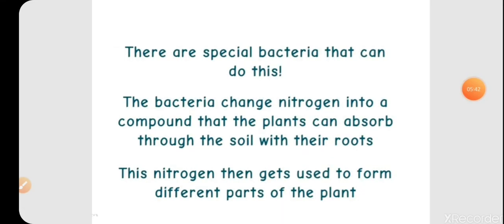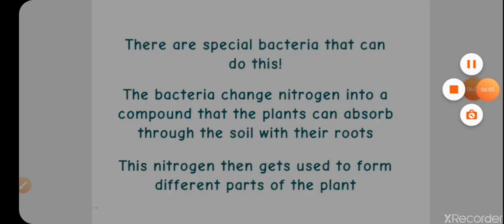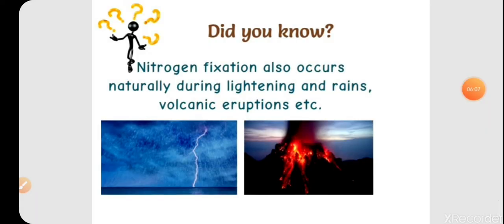So we have learned that there are special bacteria which can do nitrogen fixation. The bacteria change nitrogen into compounds that the plants can absorb easily to synthesize their proteins. This nitrogen then gets used by different parts of the plants for various functions. Also, nitrogen fixation can occur naturally, students, like in the lightning process.